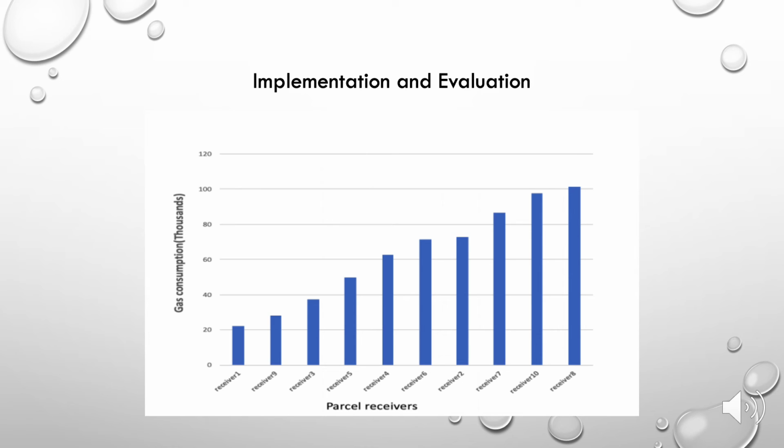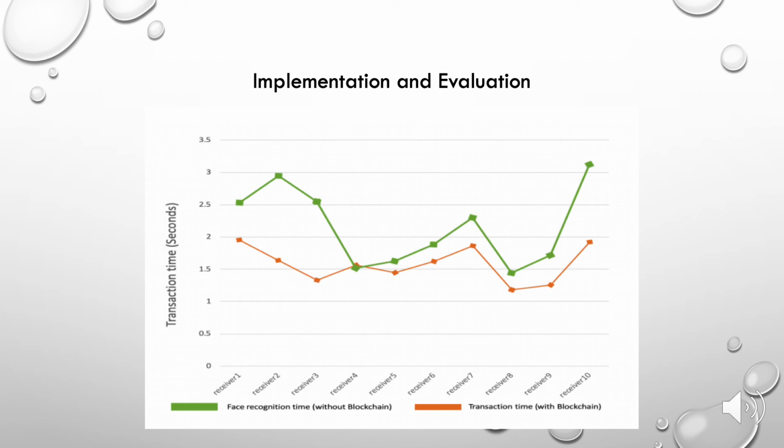As the figure shows, we set up 10 receivers to be tested. The results show that gas consumption using the proposed approach has an ascending trend when the data for each receiver is increased. In other words, a receiver processing higher data will lead to more gas consumption within the verification process implementation. As the figure shows, we further compare the transaction time between the face recognition task and the blockchain-based task with the self-sovereign identity scenario. The average transaction time with blockchain is always lower than the approach without blockchain.